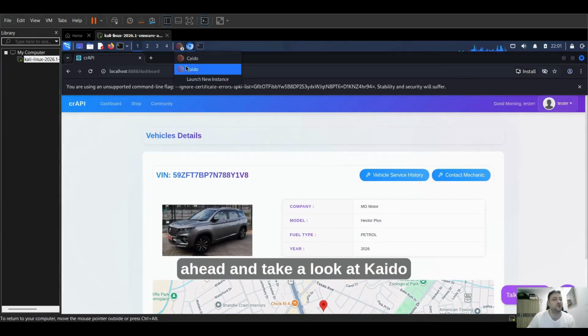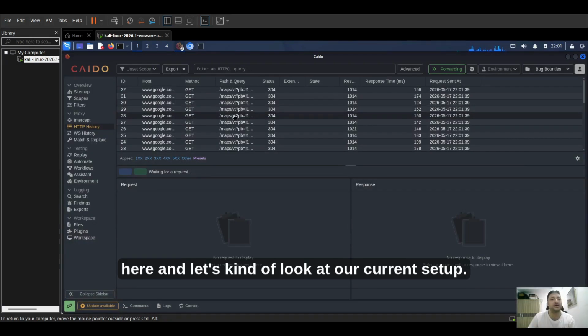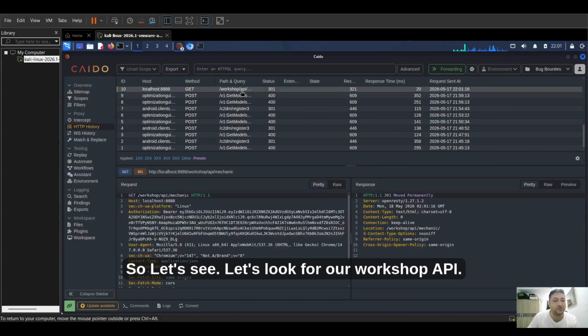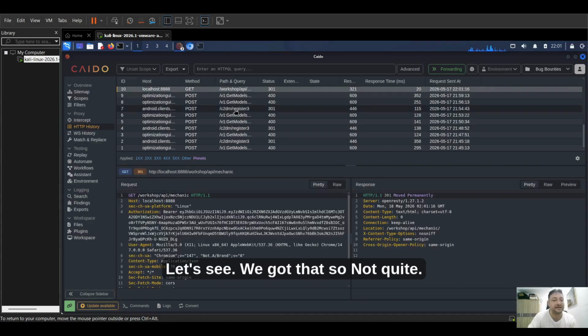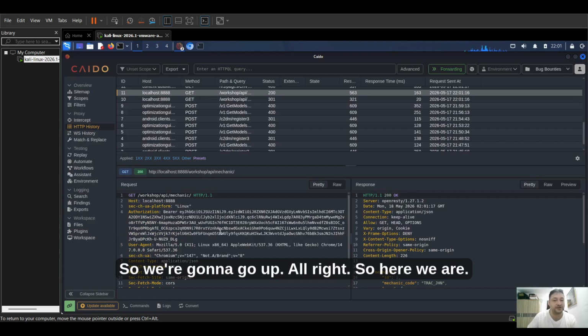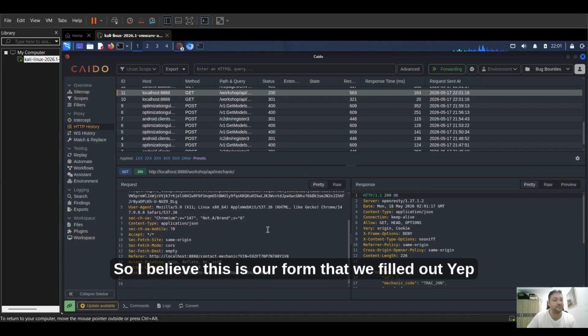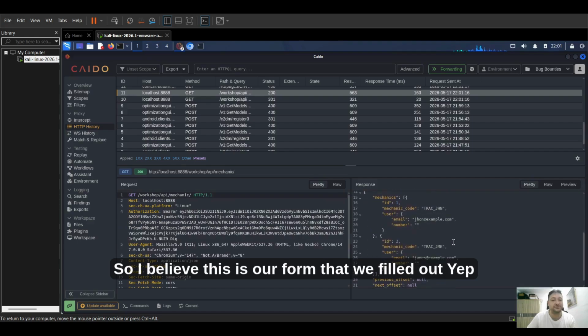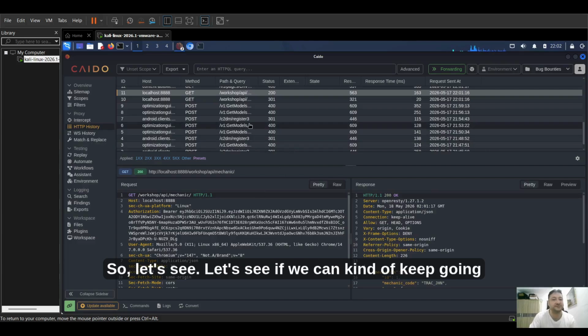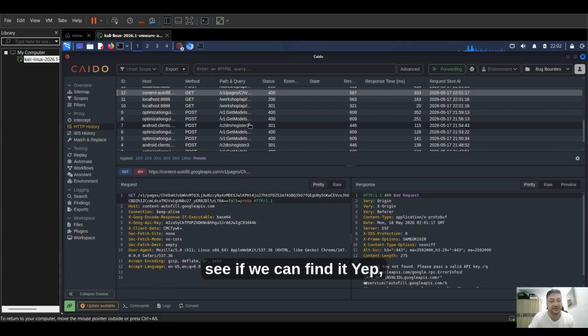So let's take a look at Caido here and look at our current setup. Let's look for our workshop API. Nope, not quite, so we're going to go up. All right, so here we are. I believe this is the form that we filled out. Yep, so we're almost to the information that we want. Let's keep going and see if we can find it.